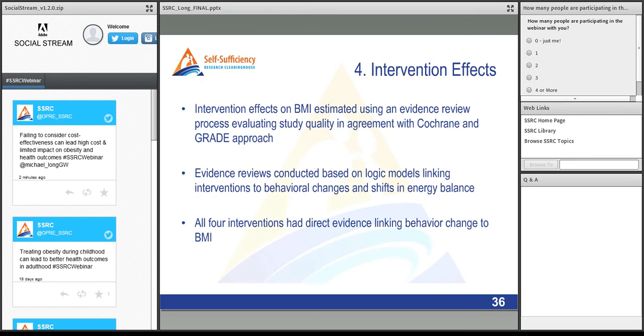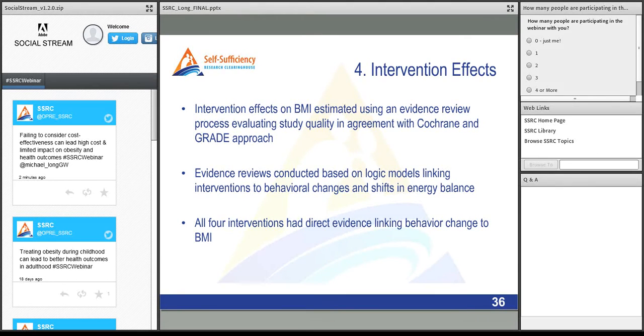Well, first, how do we get this evidence? We used an evidence review process evaluating study quality in agreement with Cochrane and GRADE approaches. And so we conducted a broad range of systematic evidence reviews using these logic models to link behavioral changes to shifts in energy balance and obesity.